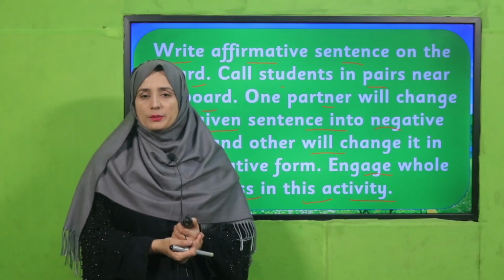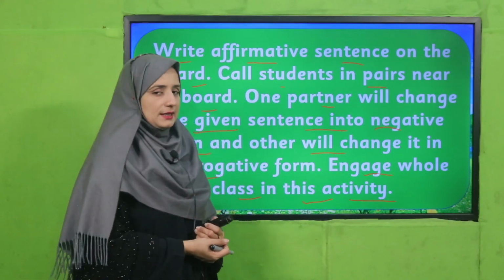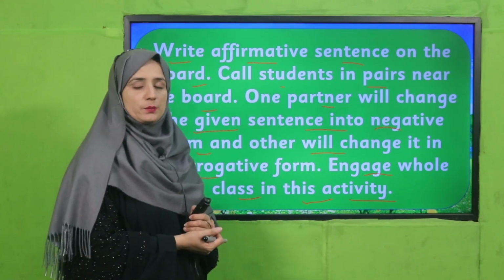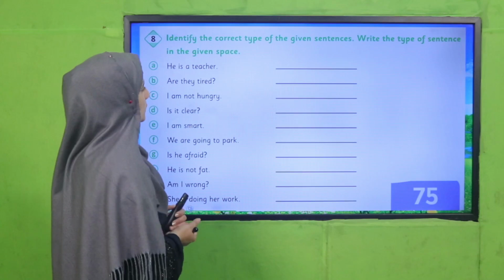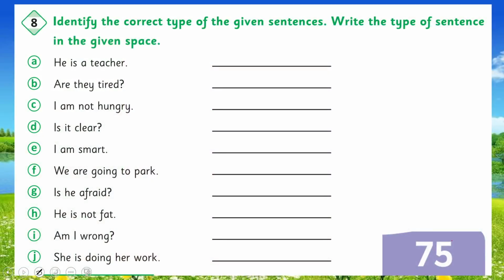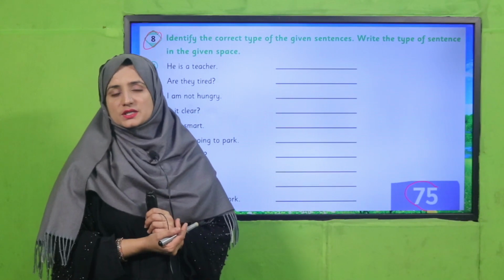Welcome back and good job. I hope you have enjoyed it nicely and you have got how we can change sentence structure in present continuous tense. Good. So now here is another individual activity for you on your page number 75. Question number 8 is there and you have to identify the correct type of sentence and write the type of sentence in the given space.